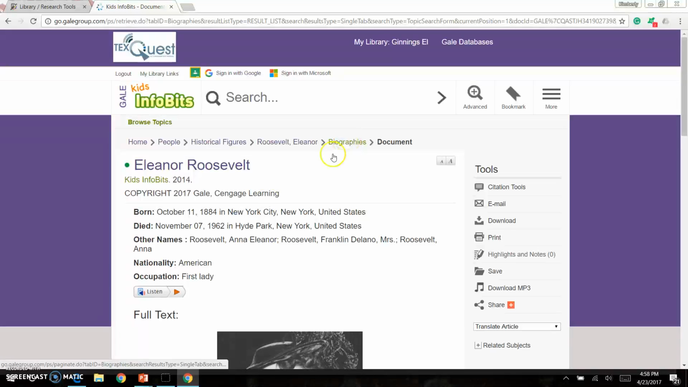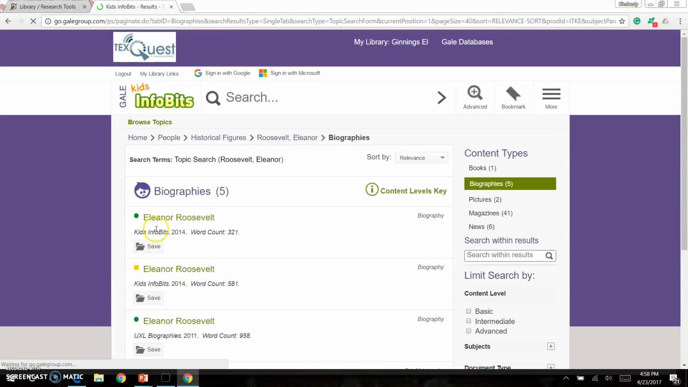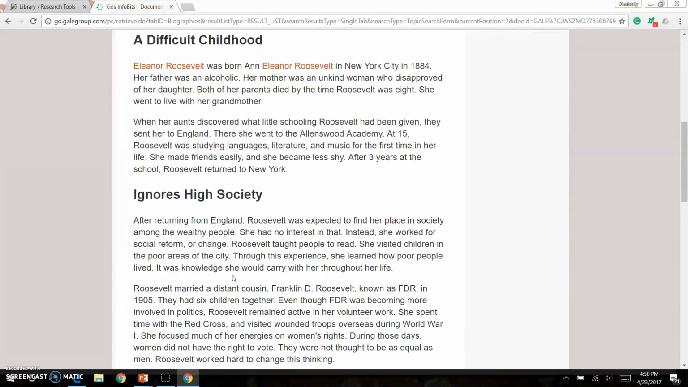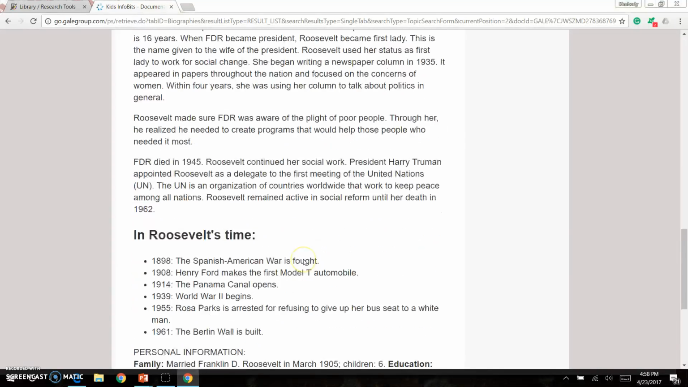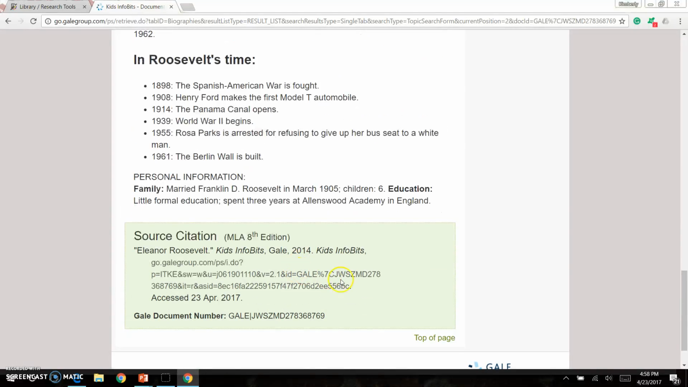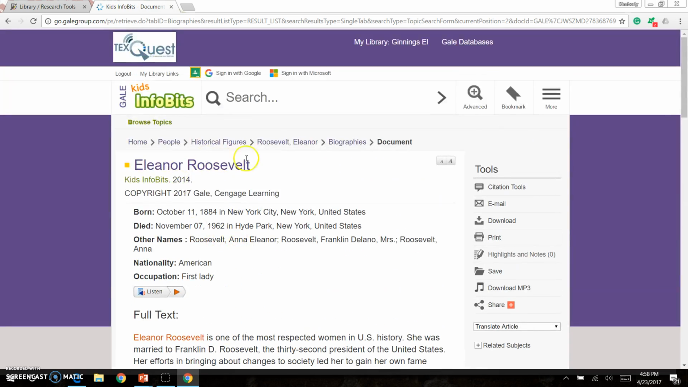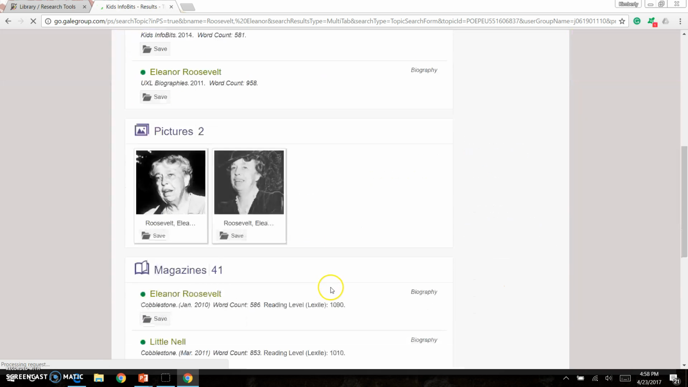Let's go back and check out the intermediate level. The word count is higher. There's no photograph. It talks about her childhood. That might be something I'm looking for in my biography. It says that she didn't like high society. And I can see that this one is slightly more difficult. So I might find the information that I'm looking for to do my biography project for Eleanor Roosevelt here.